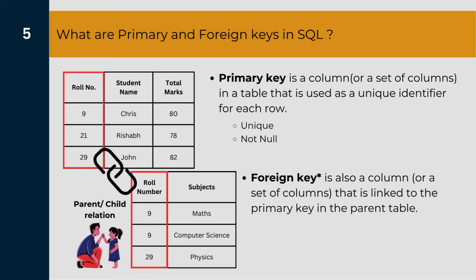So a foreign key need not contain unique values. But the foreign key should have a constraint that it should only contain the values that are referenced in the primary key, or the values that exist in the primary key. That is, it should not contain any roll number which is not present in the parent table.